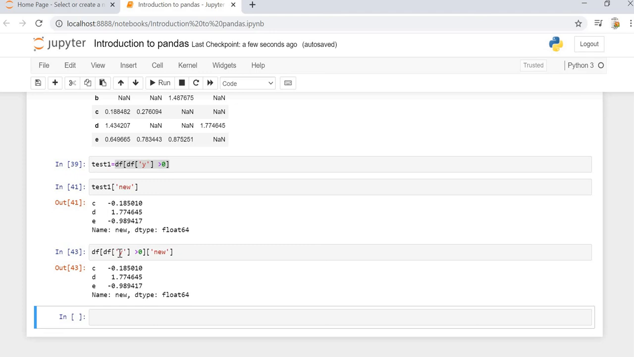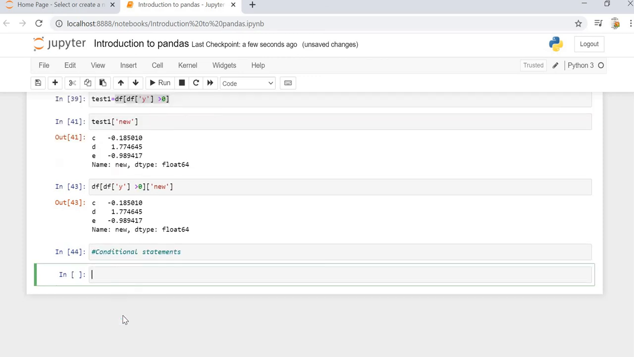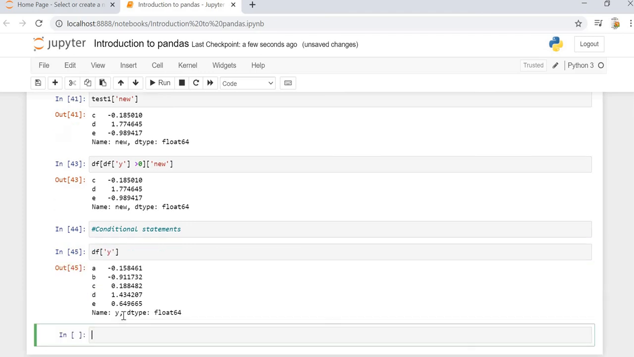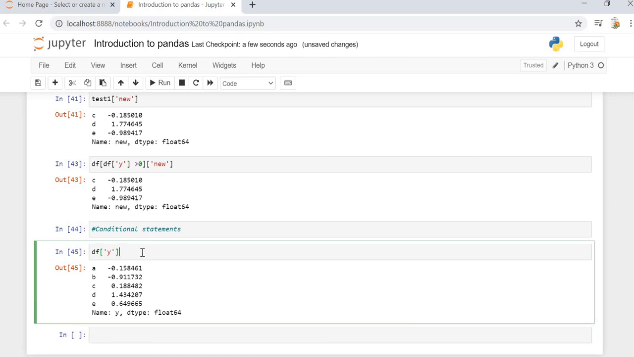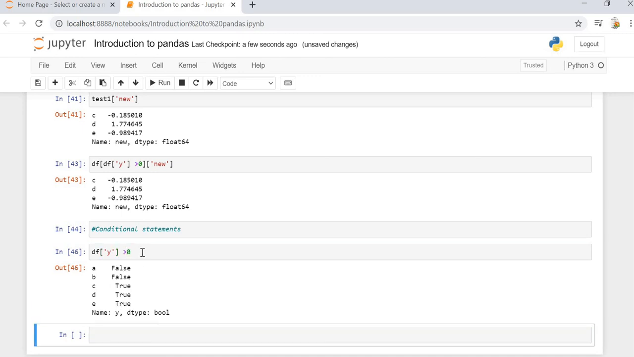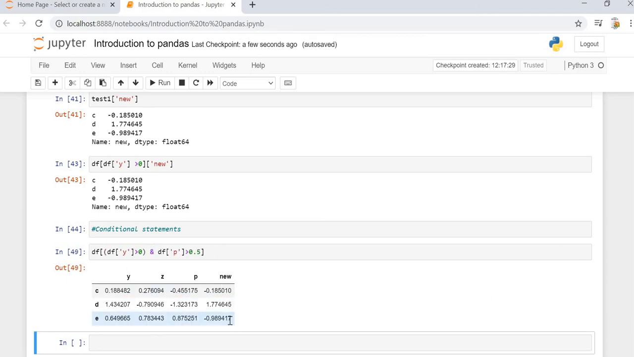Okay, now let's discuss conditional statements. We have already seen conditional statements in the previous videos, so the same thing we will be doing over here. Let's say df of y is the column name that we have over here, and this is the condition that we have, df of y greater than 0. Let's say we have multiple conditions available over here.